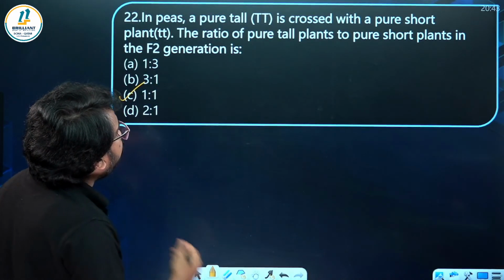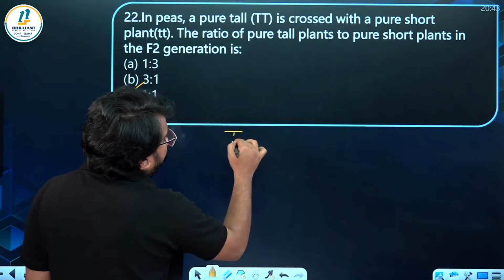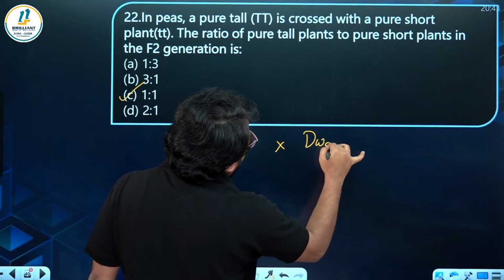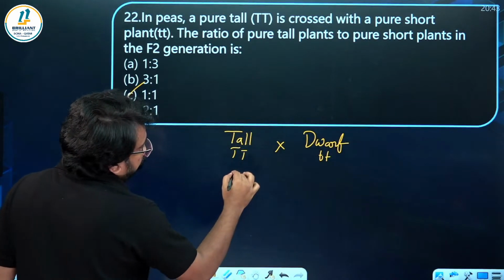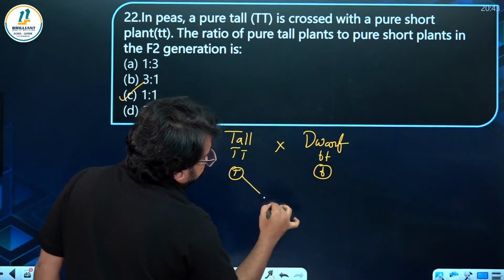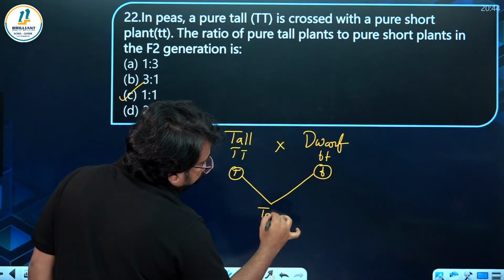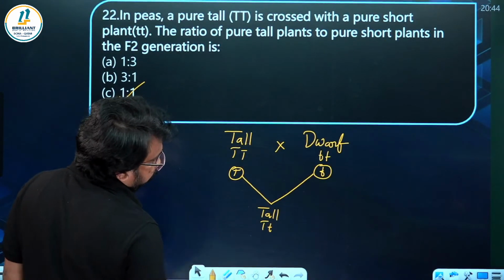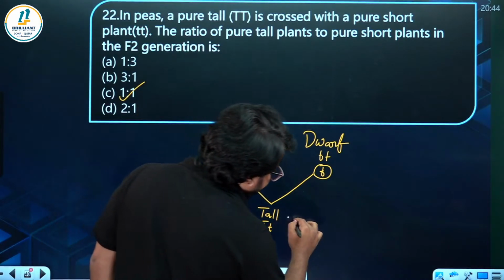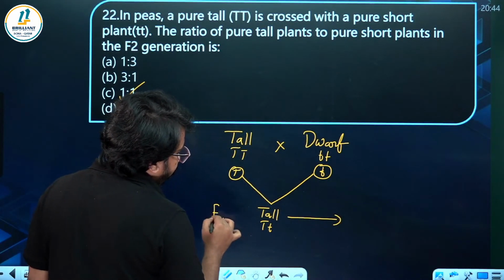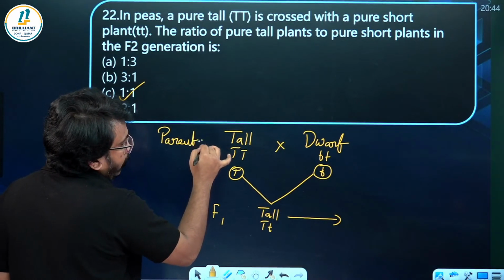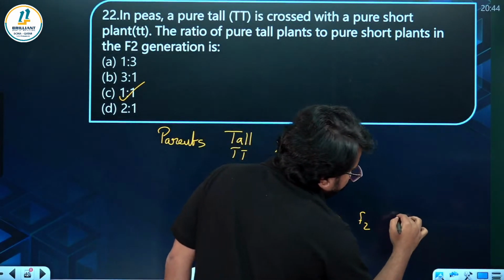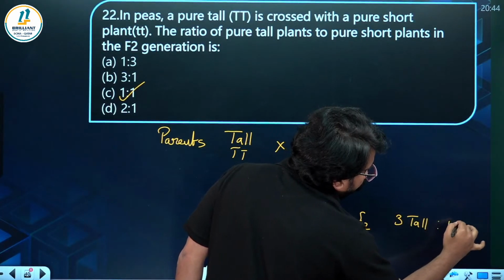It's 1:1 in the F2 generation. So if a pure tall plant is crossed with a pure dwarf plant, you know their gametes will be like this, and the F1 generation will be tall and heterozygous. Then on selfing this, you can see the next generation. This is the parents, this is F1, and in the F2 generation you can see it will be having 3 tall to 1 dwarf.